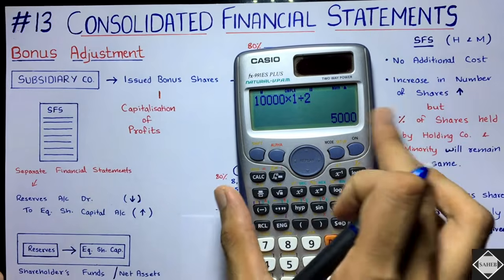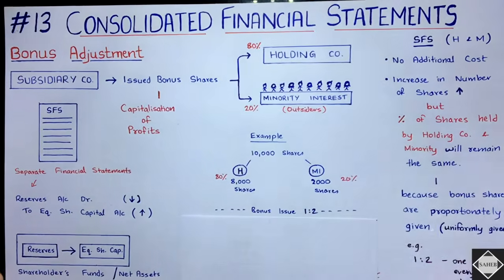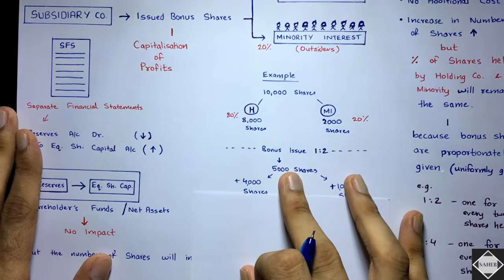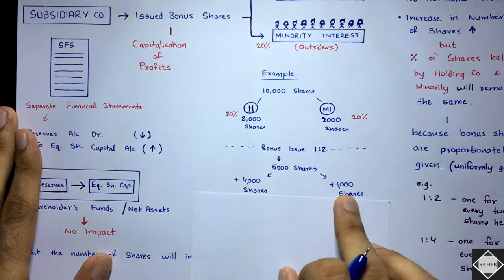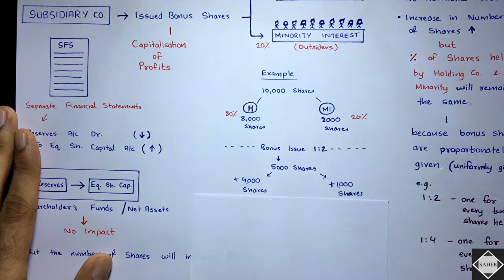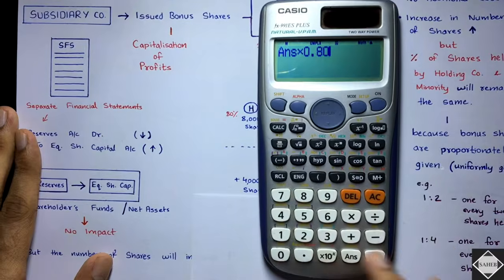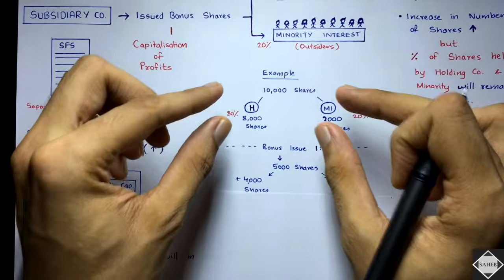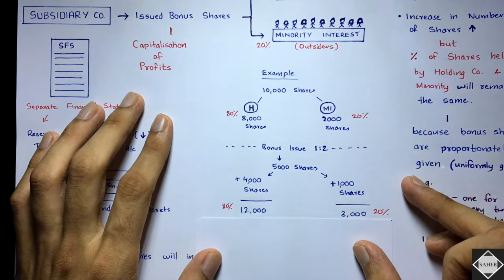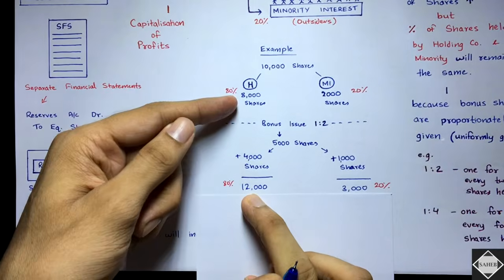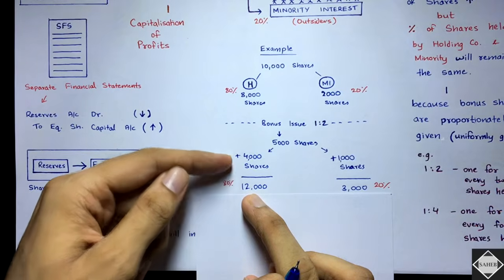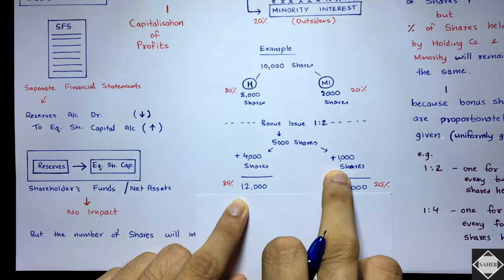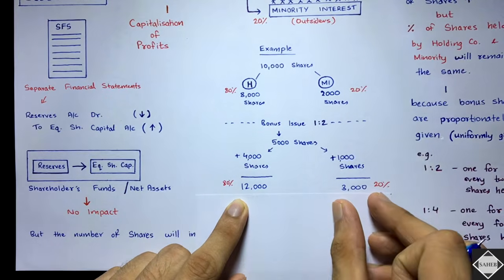Now how will this 5,000 be distributed? Depending upon the stake. So 4,000 shares go to holding and 1,000 shares to minority interest. 5,000 into 0.80 equals 4,000, and the remaining 1,000 is minority interest. So holding now has 12,000 shares, because previously they had 8,000 and they got an additional 4,000 bonus shares. Minority interest had 2,000 and additionally got 1,000, so in total they have 3,000 shares.